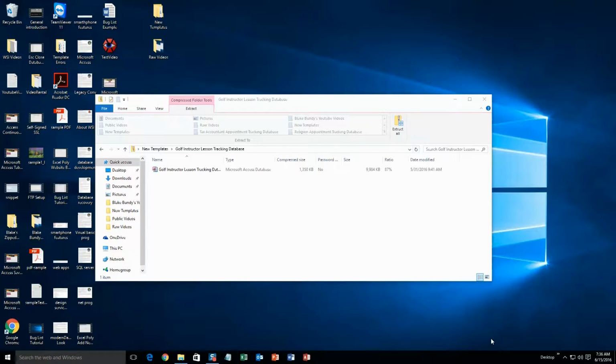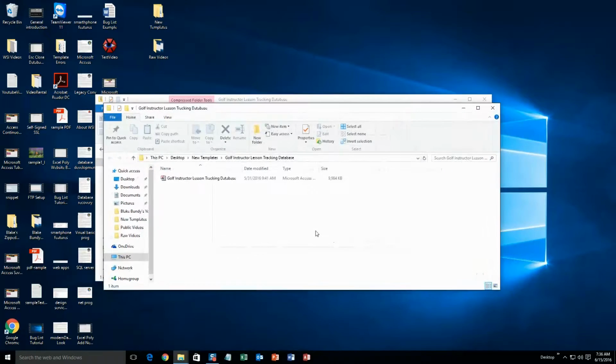What you'll need to do is download the demonstration that correctly corresponds to the version of Access your computer has. Once the file is downloaded, go ahead and open it. Next, you will need to extract that file since it is in a zipped folder. So just go ahead and extract all. And now you'll be able to open the database without any issues.